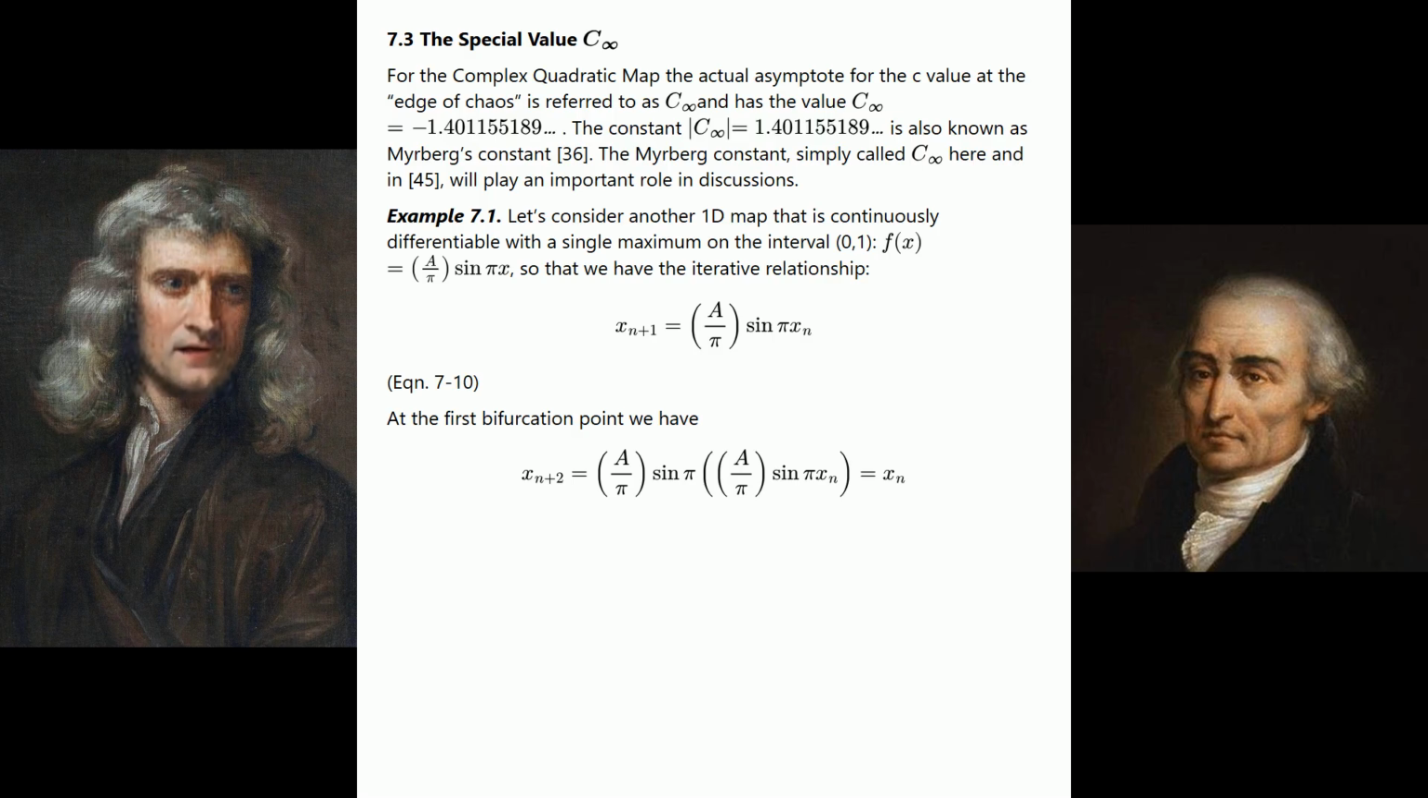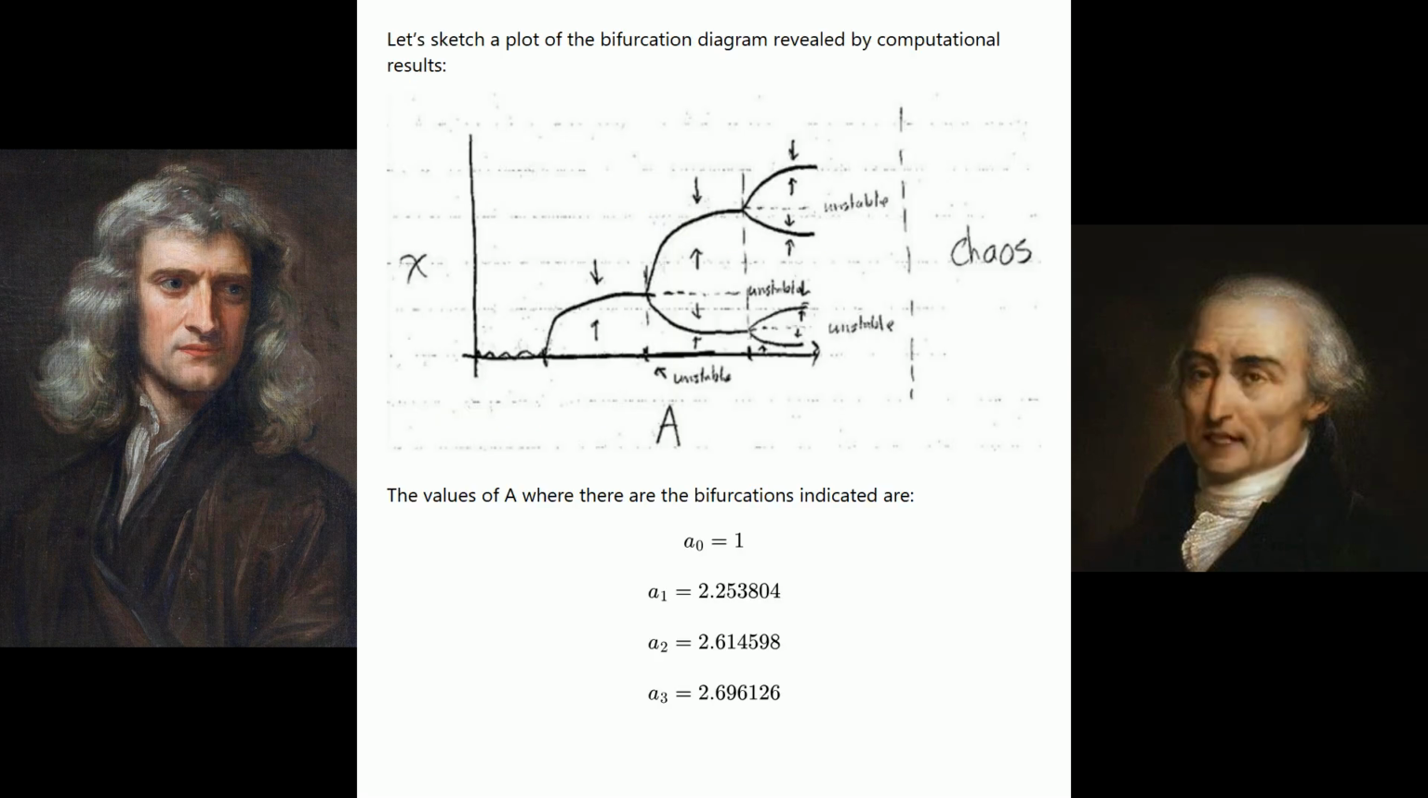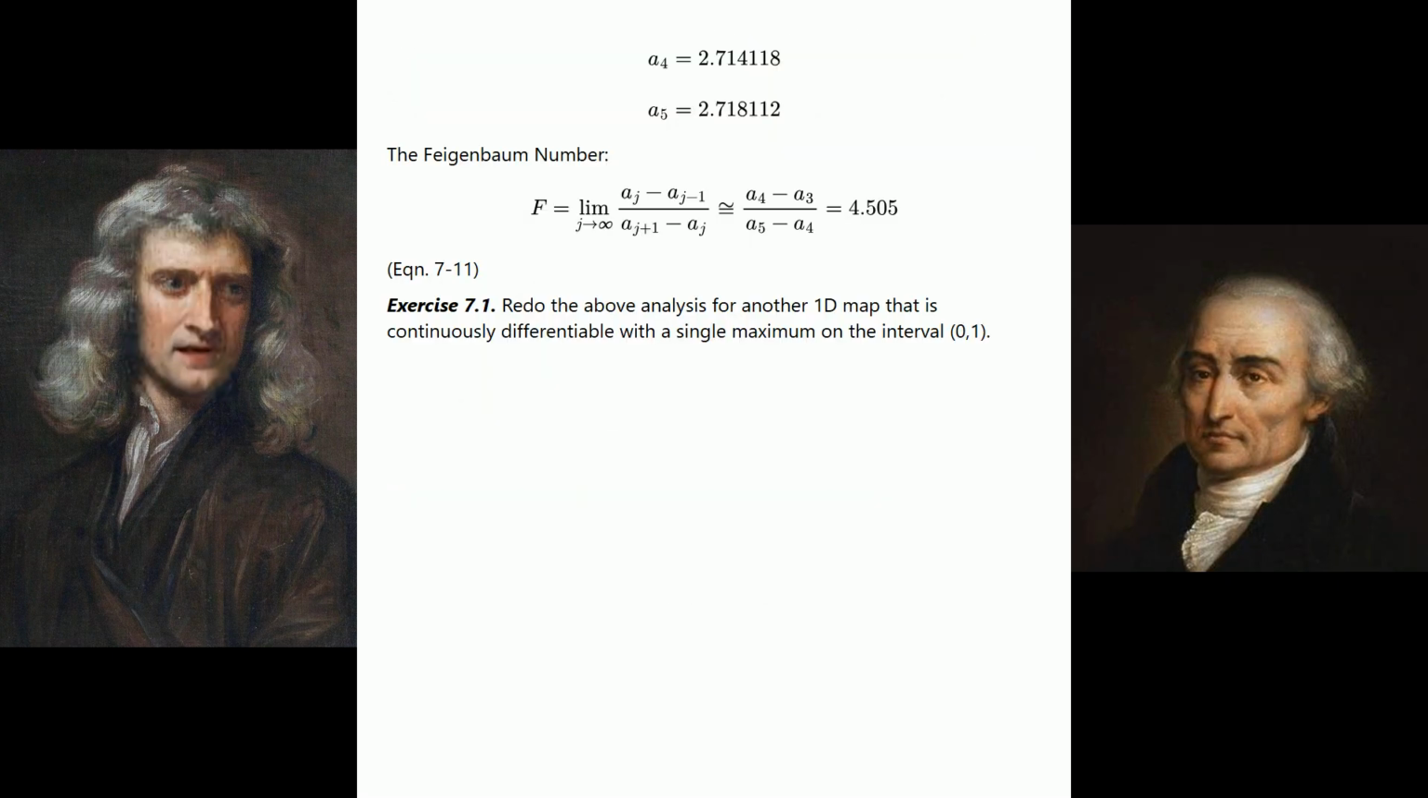Example 7.1. Let's consider another 1D map that is continuously differentiable with a single maximum on the interval 0, 1: f of x equals a over pi times sine pi x, so that we have the iterative relationship. See equation 7-10. At the first bifurcation point we have the next equation. Let's sketch a plot of the bifurcation diagram revealed by computational results. The values of a where there are the bifurcations indicated are shown in the equations, leading to the Feigenbaum number. See equation 7-11.